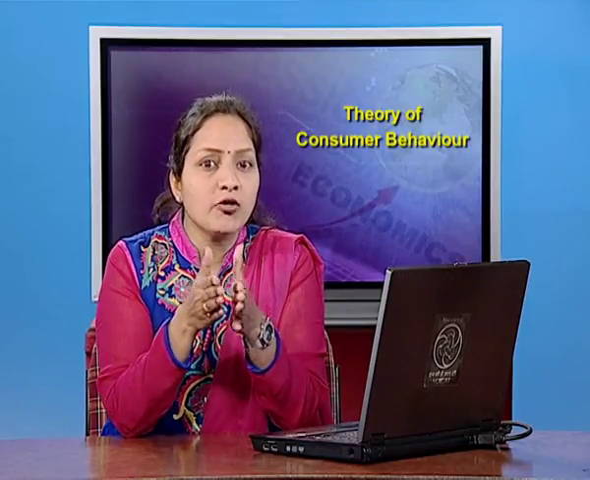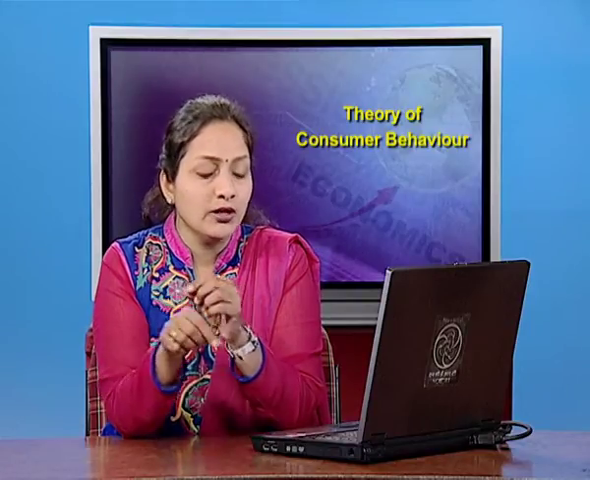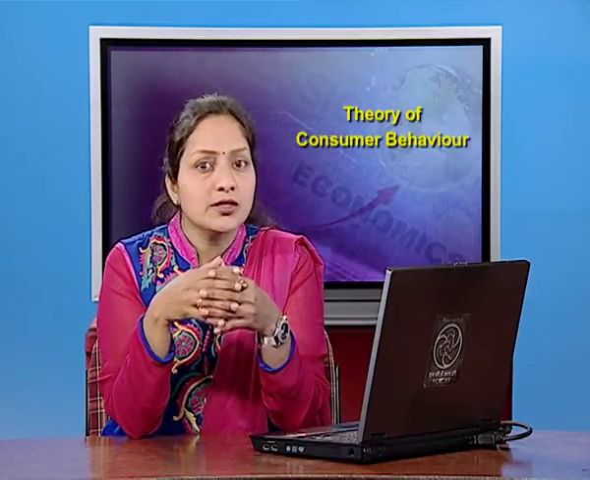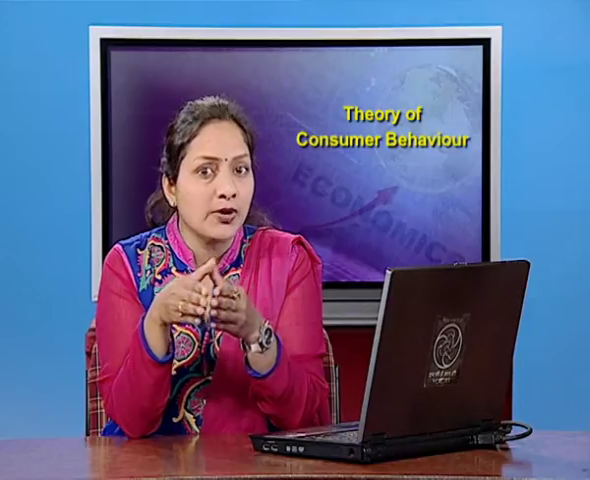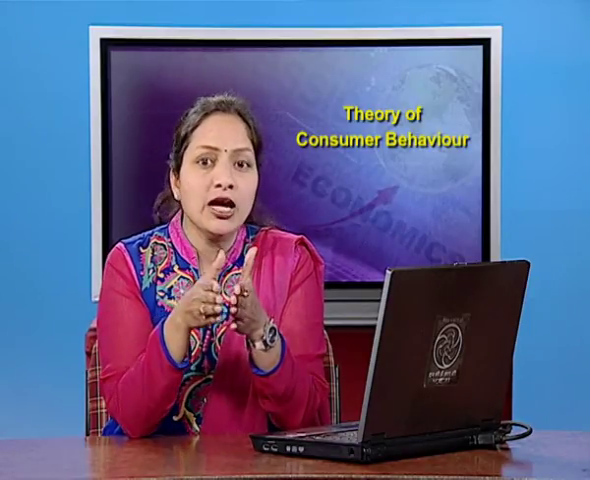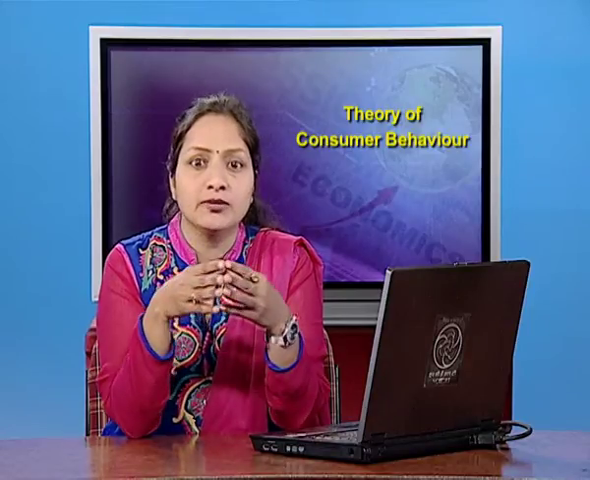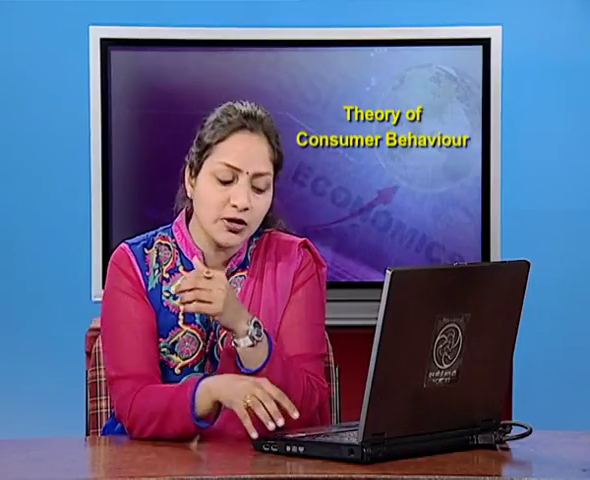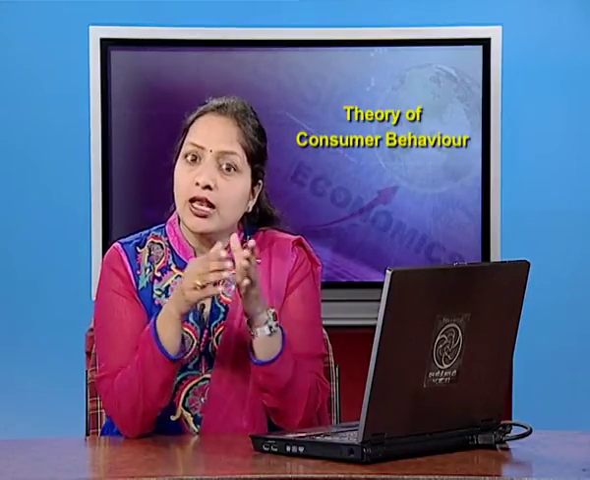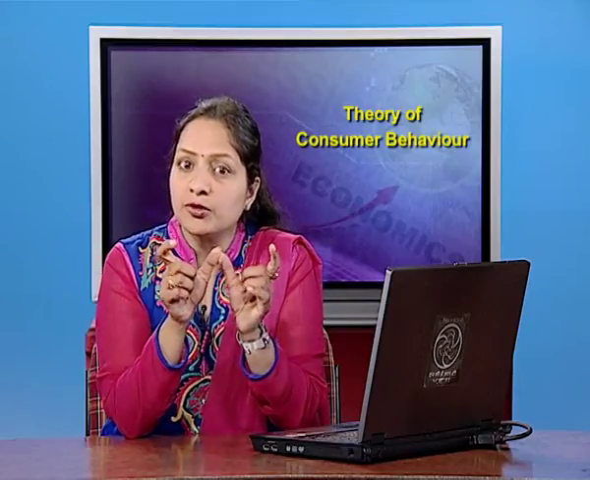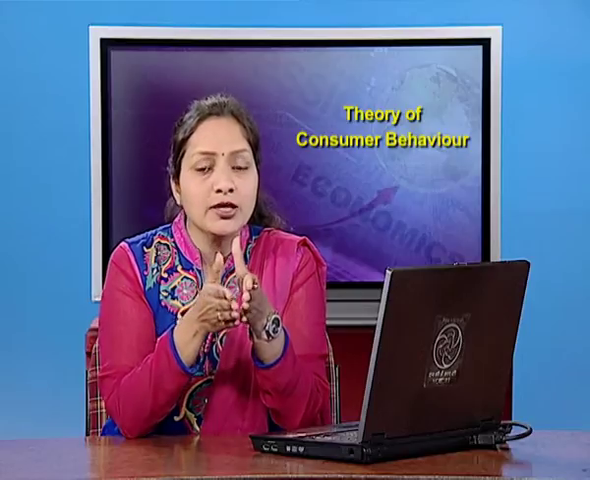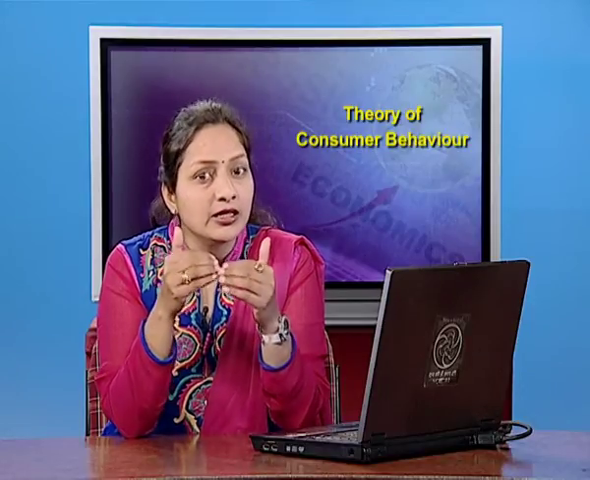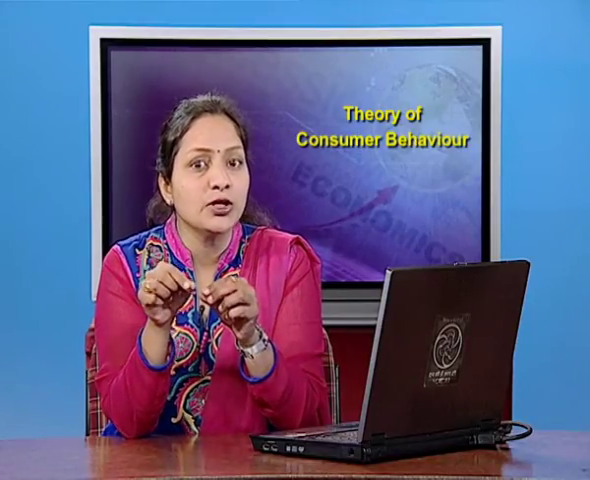Now, if the consumer wants to buy X units of good 1, then he has to spend P1 into X amount of money. Similarly, if the consumer wants to buy Y units of good 2, he will have to spend P2 into Y amount of money. Therefore, if the consumer wants to buy the bundle consisting of X units of good 1 and Y units of good 2, he will have to spend total money equal to P1 into X plus P2 into Y. He can buy this only if he has at least P1 into X plus P2 into Y amount of money.